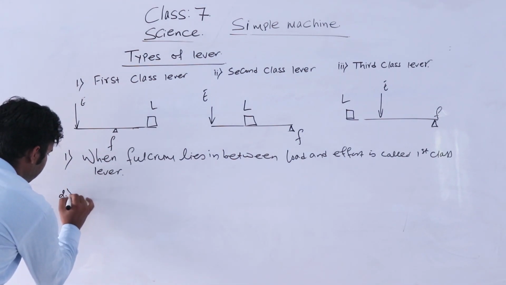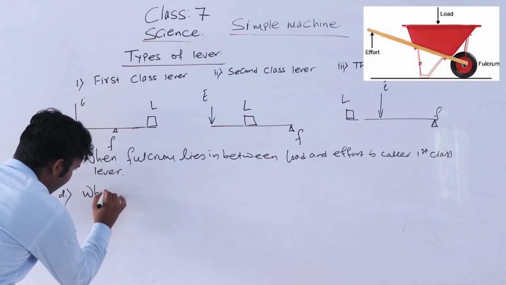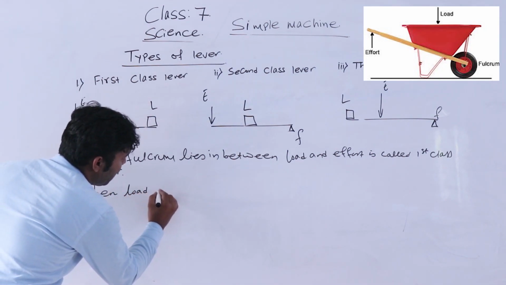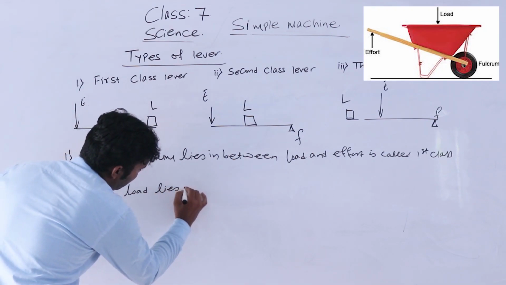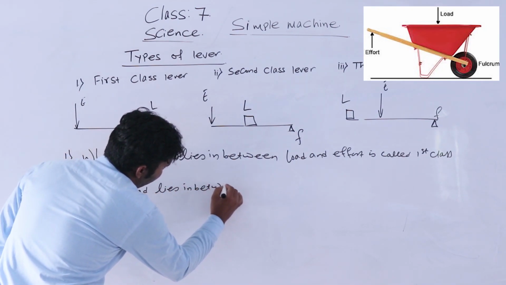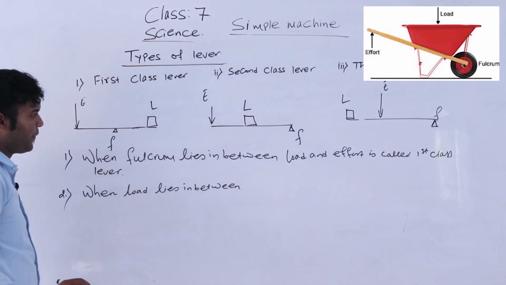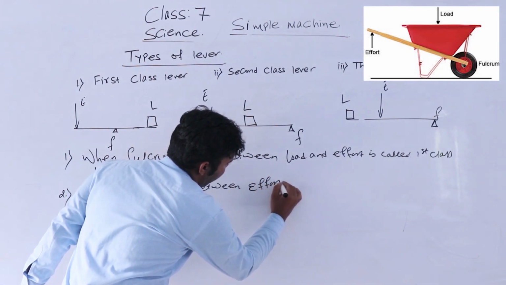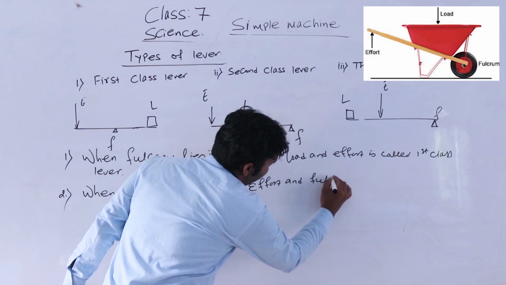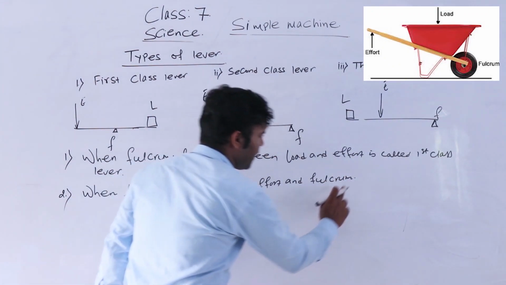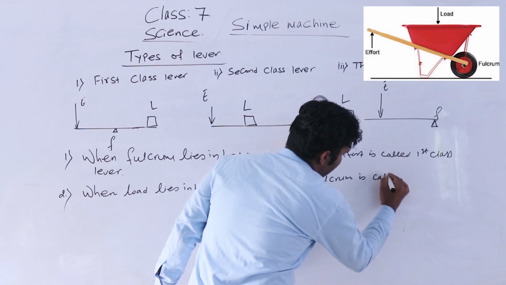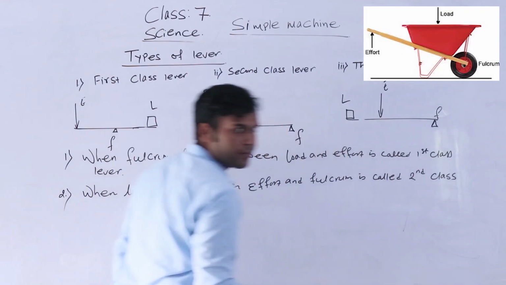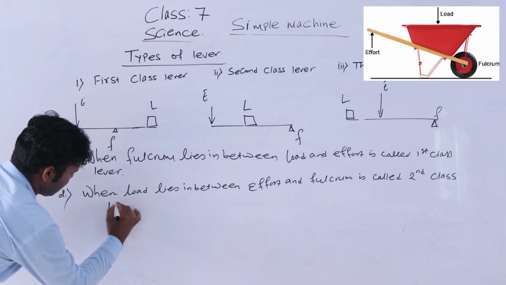Number 2, when the load lies in between effort and fulcrum, it is called second class lever.